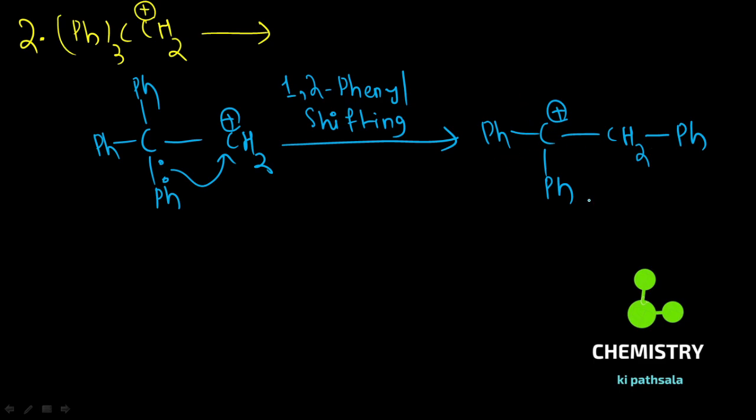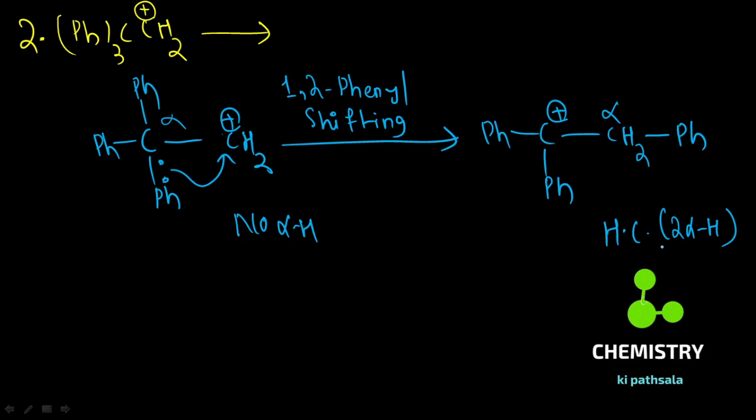Now this carbocation has no hyperconjugation possibilities, no alpha hydrogens, so here you will find 2 alpha hydrogens.